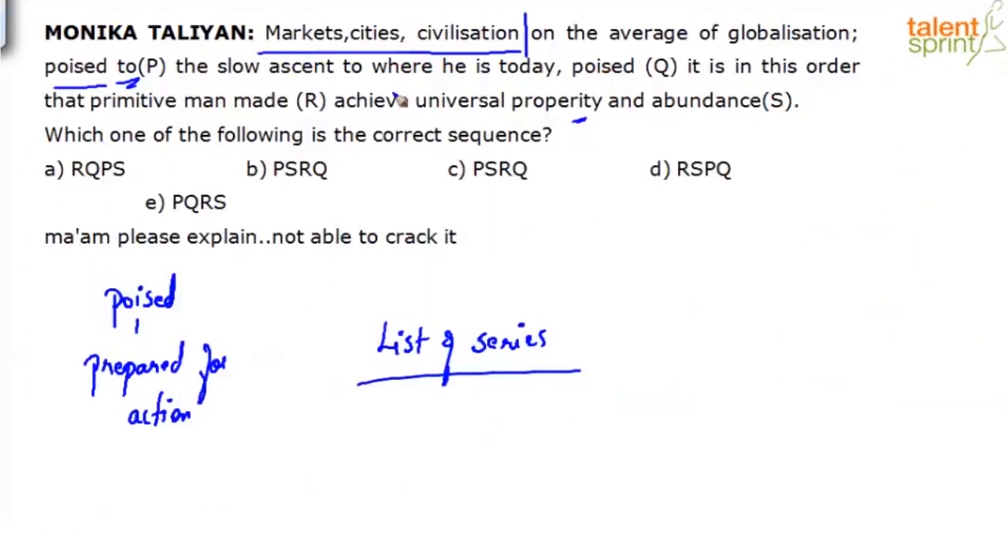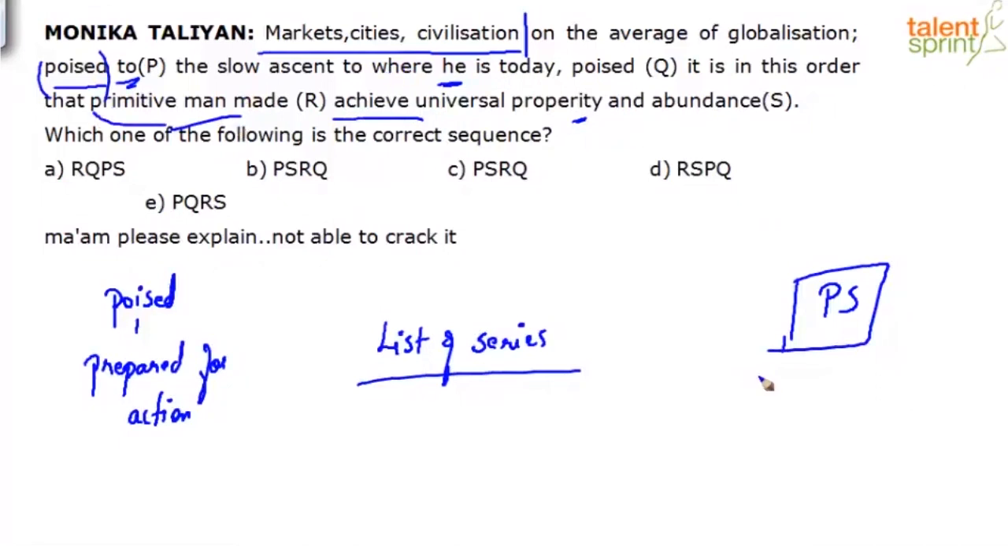To achieve. Poised to do what? To achieve universal property and abundance. So for me, PS is a link. Why? Because of this clue word poised, to do something, and the verb that follows is in S, achieve. So that's a link for me. Also, what is this he referring to? The slow ascent to where he is today. Who is that he? The man, right? Primitive man. The he is referring to the primitive man.